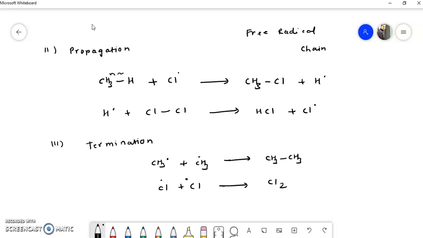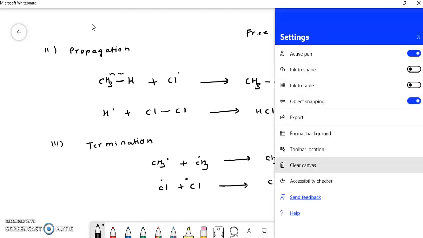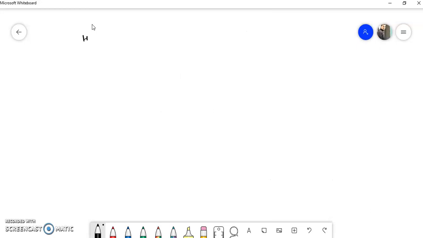Always remember that in any free radical chain reaction there are three steps. The first step is the initiation step, in which the free radicals are generated. The second step is the propagation step, in which the desired product is formed along with free radicals. In the third step we have to terminate those radicals to stop the reaction. So if you take any free radical chain reaction, you will find three steps: initiation, propagation and termination. This is all about the halogenation reaction of alkanes.